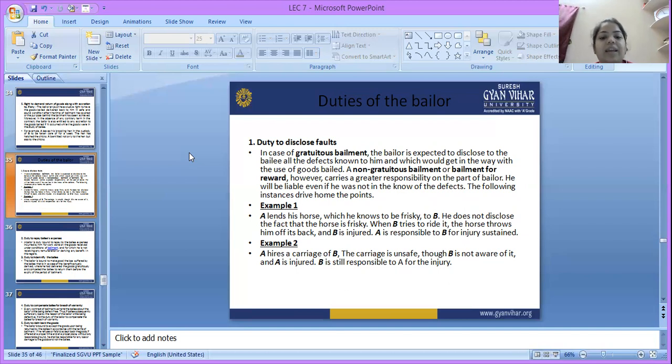Example 2. A hires a carriage of B. The carriage is unsafe. B is not aware of it, but A knows very well about it, and A is injured. B is still responsible to A for the injury because A hired a carriage of B. That carriage is unsafe, but in that case B is not aware. So A is injured, so B is responsible to A for the injury. This is an example of non-gratuitous bailment, or bailment for reward.